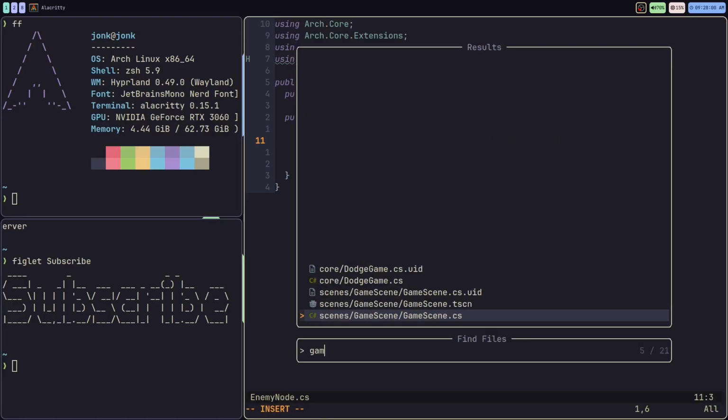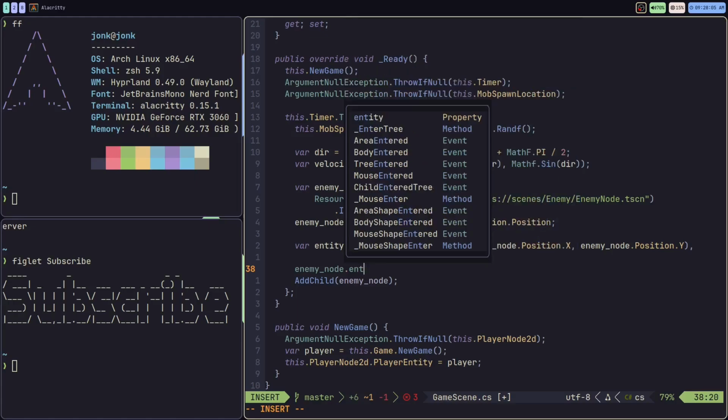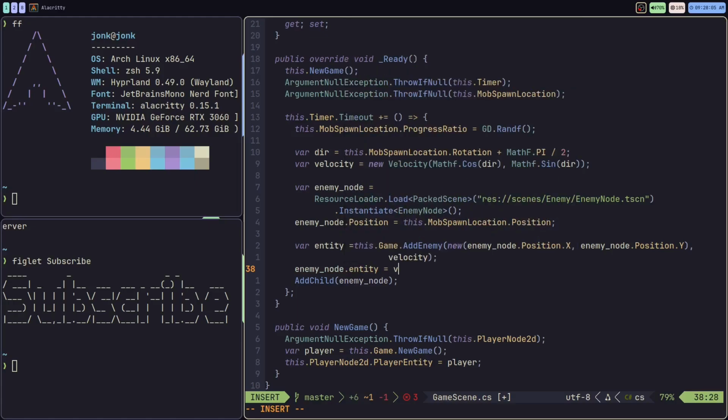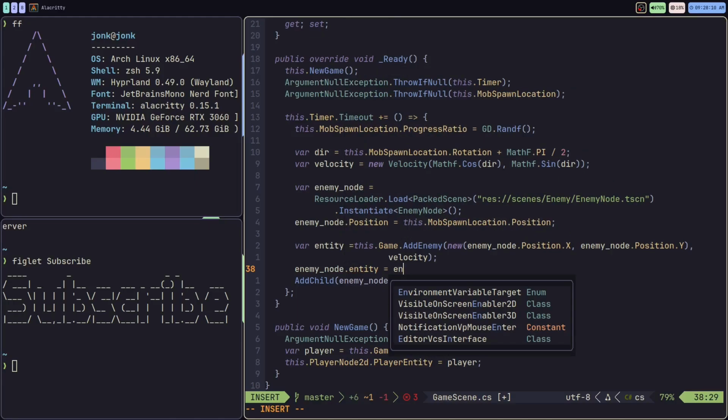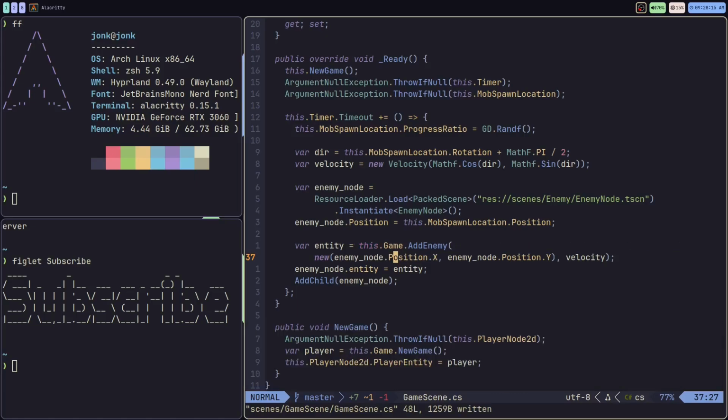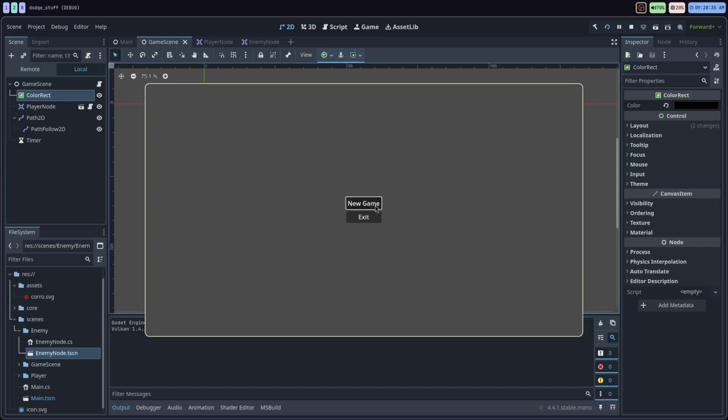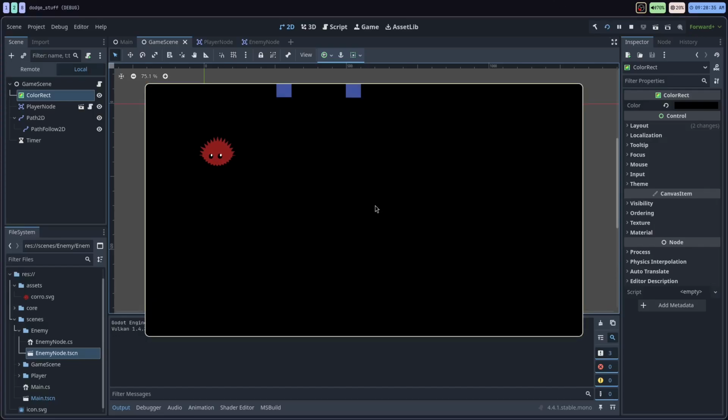I can go back into the game scene. We can set this up properly. We'll set the entity to the entity that's returned. And I think I have it all set up here. We calculate the velocity. We already know the position. We have the position and the velocity. We add that to the ECS system. We set that to the enemy node. There's only one way to find out. We'll just boot this project, click that, and see what happens.